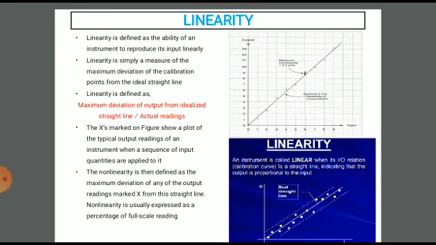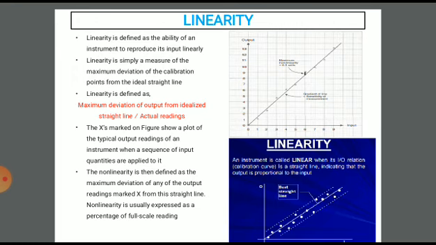Also, when the instrument is a part of a large data or control system, linear behavior of the part often simplifies the design and analysis of the whole system. Linearity is defined as the ability of an instrument to reproduce its input linearly.